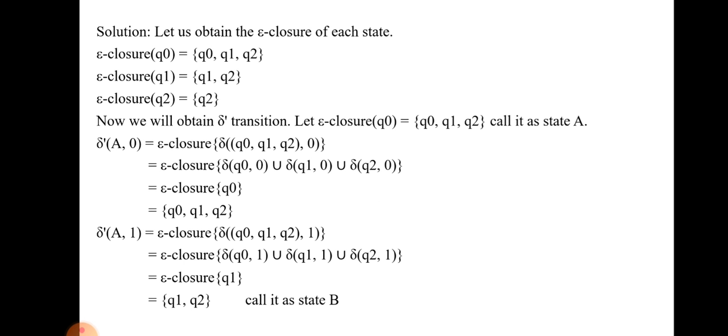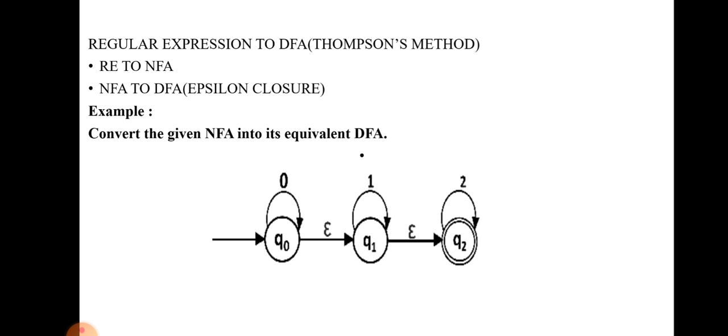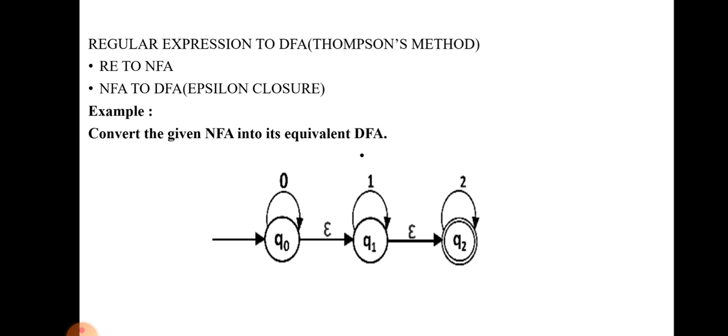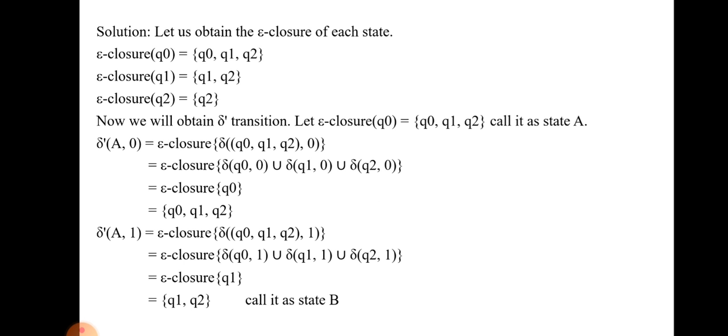So the next step is we assign capital A to the epsilon closure of the initial state. After that we find the transition function for capital A with the inputs 0, 1 and 2. First, epsilon closure of Q0 is equal to Q0, Q1, Q2, which we assign to capital A. The next step is to find the transition function delta of A comma 0. The output is Q0, Q1 and Q2.